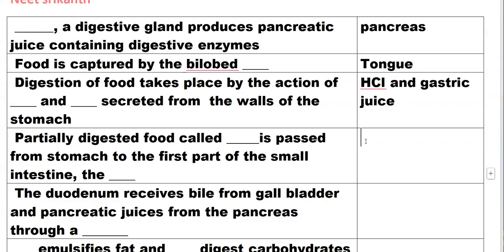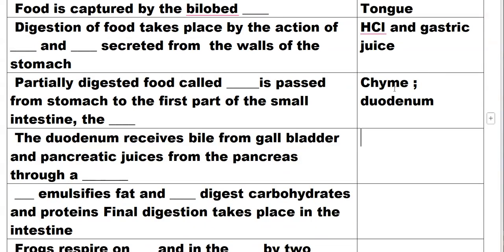Partially digested food is called chyme, which is passed from the stomach to the first part of the small intestine, that is duodenum. The duodenum receives bile from the gallbladder and pancreatic juice from the pancreas through a common bile duct.